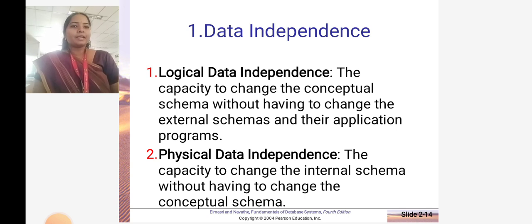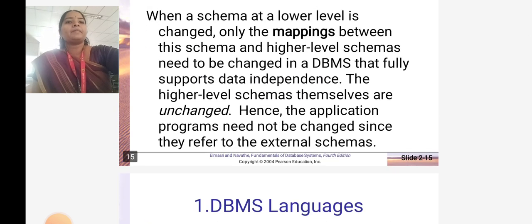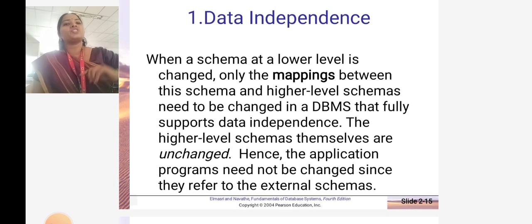So logical data independence is the capacity to change the conceptual schema without having to change the external schemas and their application programs. Physical data independence is the capacity to change the internal schema without having to change the conceptual schema levels. Data independence is achieved because when a lower level is changed, only the mappings between the schema levels are changed, and the higher schema levels remain unchanged in a database system that fully supports data independence. Hence application programs need not be changed, since they refer to the external schema levels.